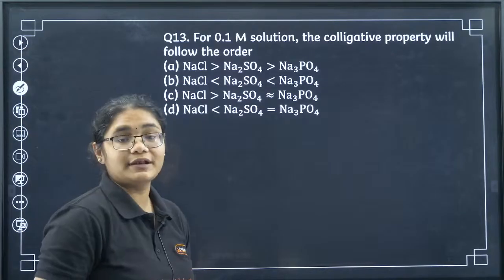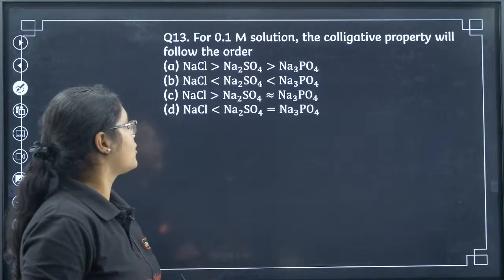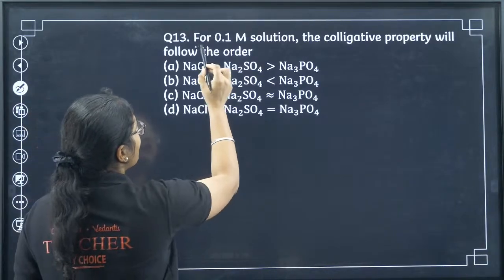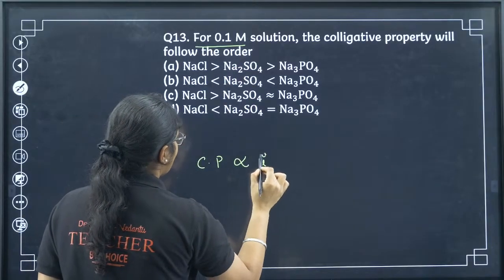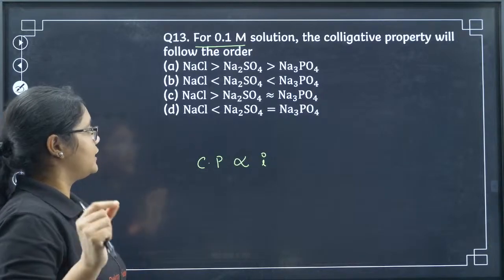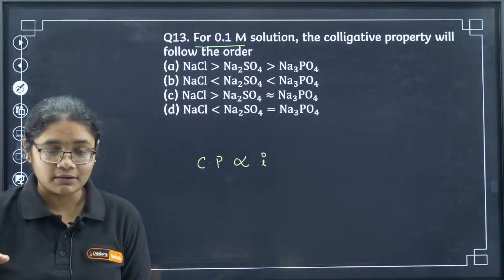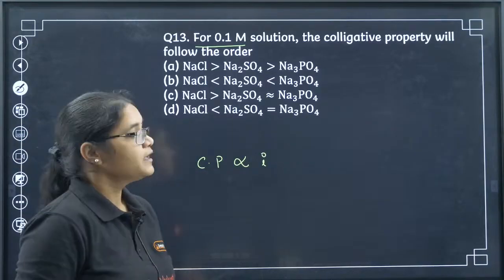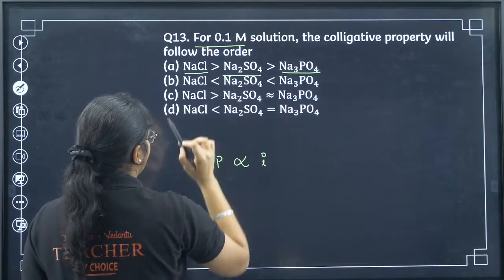Okay. Let's move to next question number 13. For 0.1 m solution, the colligative property will follow the order. So if you know, colligative property will be proportional to i value. So just calculate the i value. You have NaCl, Na2SO4 and Na3PO4. Where the i value will be maximum, there the colligative property will also have a maximum value.